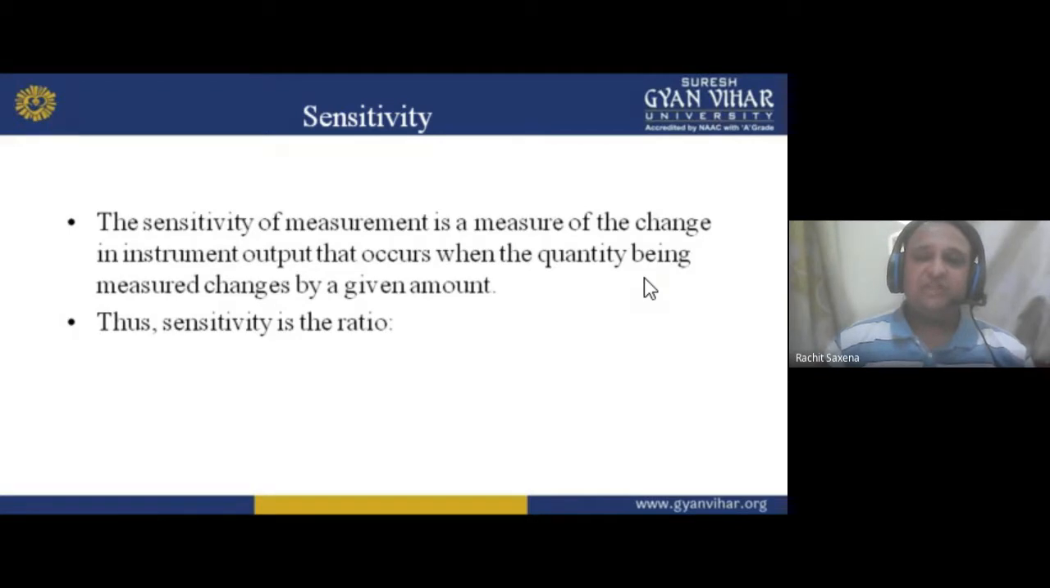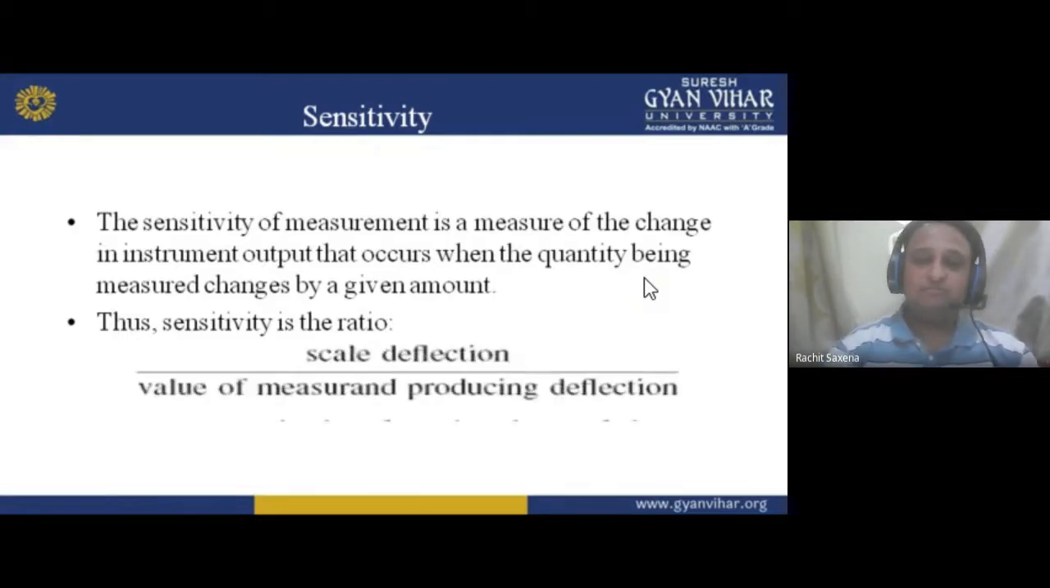Sensitivity of measurement is a measure of the change in instrument output that occurs when the quantity being measured changes by a given amount. So if the quantity being measured changes, the output also changes. Otherwise, if the output doesn't change, it means there is no sensitivity between input and output. Thus, the sensitivity is the ratio.